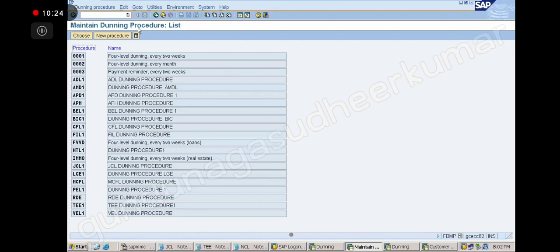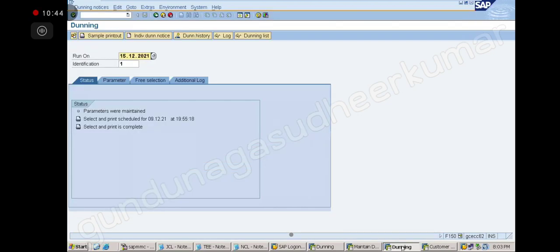Okay. So now let us do another run. The system will generate a separate dunning letter for interest. Yes, it is treating it as a separate open item, because it is posted separately. Actually, the customer also knows that we have charges.